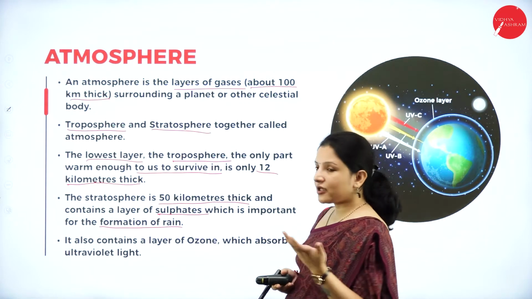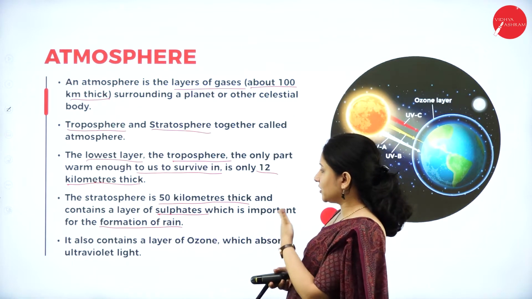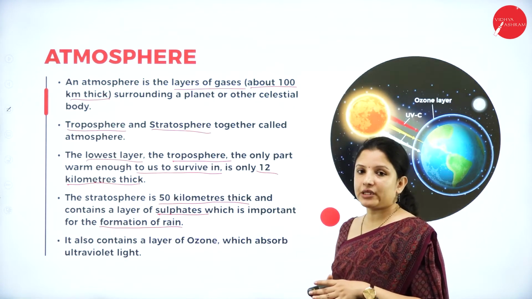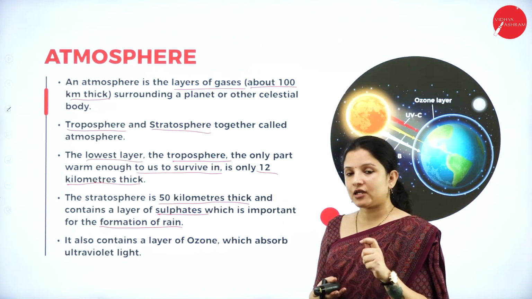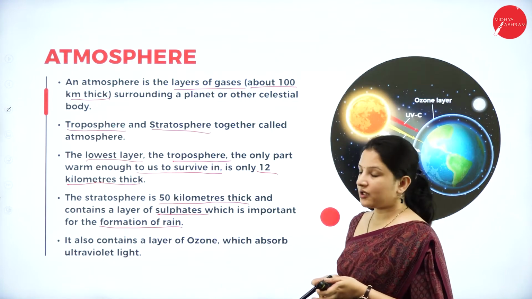In cloud seeding, they use a chemical called sulfate itself. So in the stratosphere layer of the atmosphere, which is about 50 kilometers thick, sulfates are present, and these sulfates are very, very important for the formation of rain.